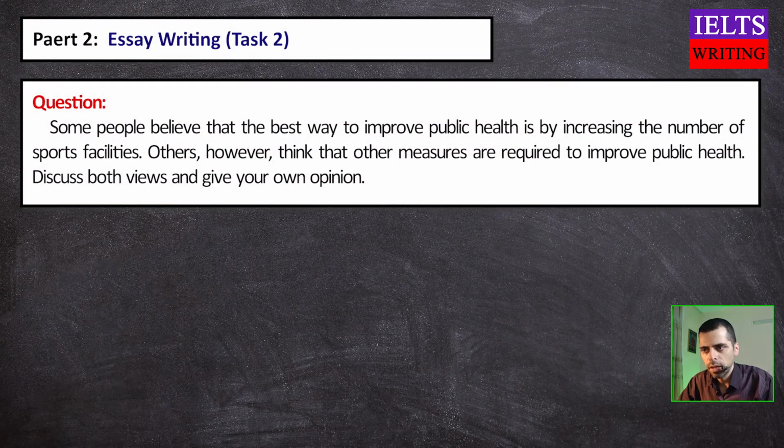Some people believe that the best way to improve public health is by increasing the number of sports facilities. Others, however, think that other measures are required to improve public health. Discuss both views and give your own opinion.